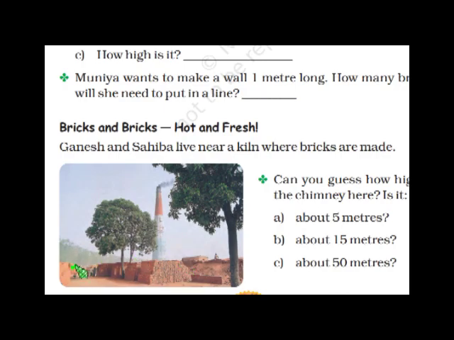Okay children, you can observe that some men are standing here. These men are so small. So if you compare them with this tall chimney, obviously the height is about 50 meters, okay? Because the trees must be 15 meters and the chimney is bigger than the tree. So it is about 50 meters.